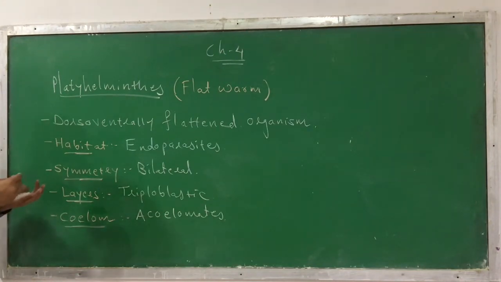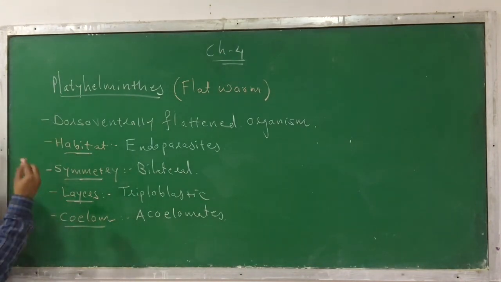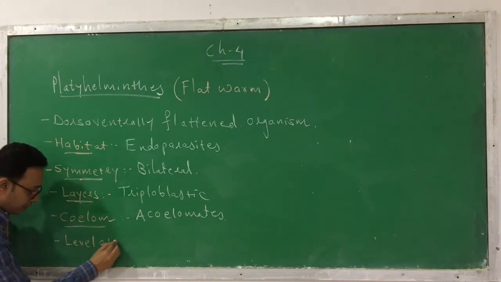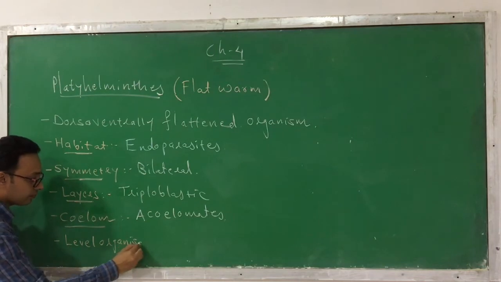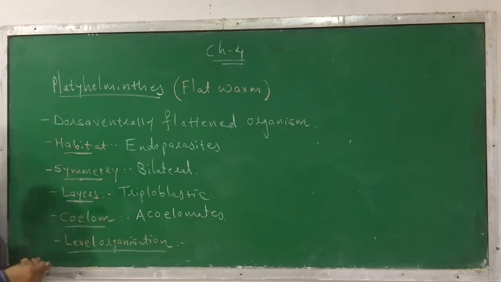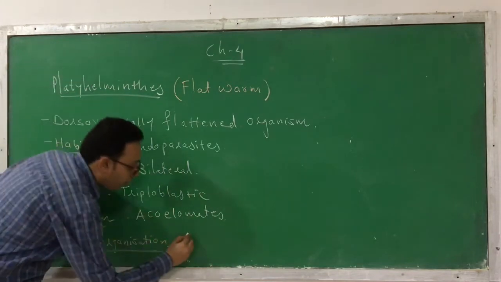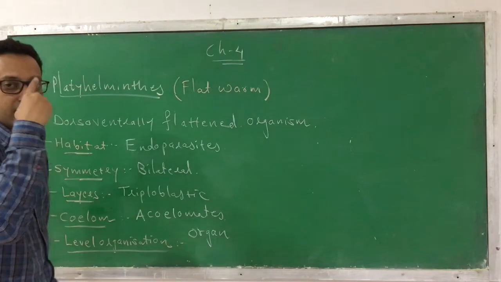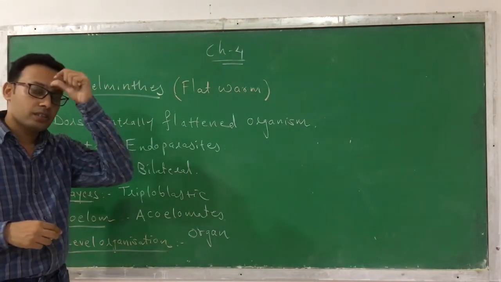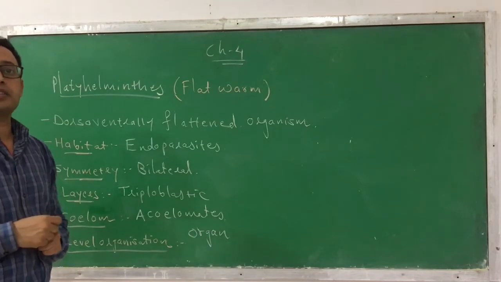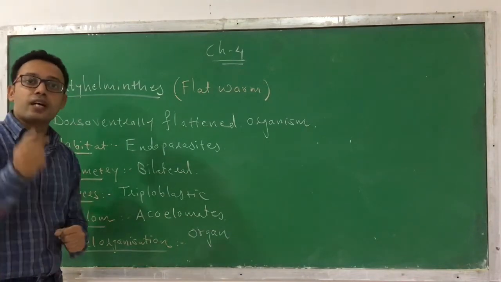One thing remaining is the level of organization, one most important thing. In Platyhelminthes you can find the organ level of organization. In Porifera, it is the cellular level of organization. In Coelenterata, you can find the tissue level of organization, and even in Ctenophora, the tissue level.